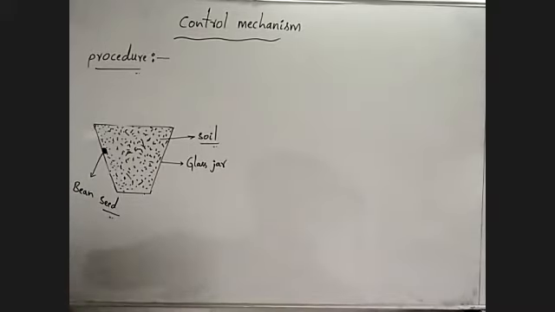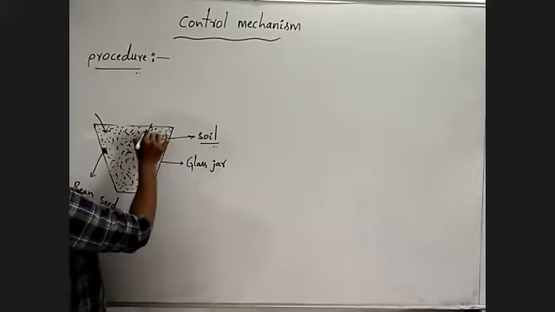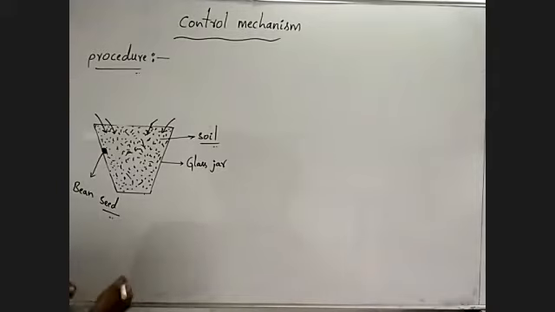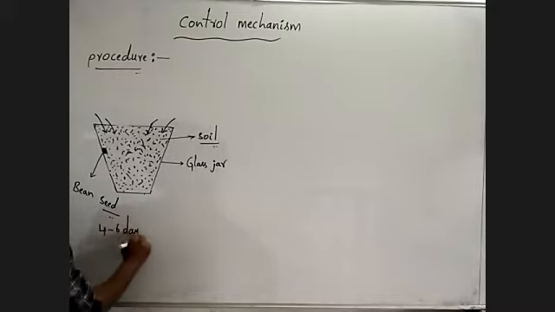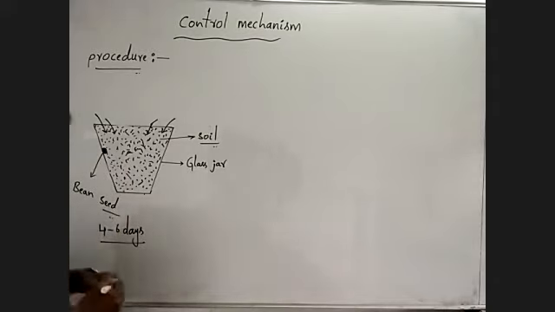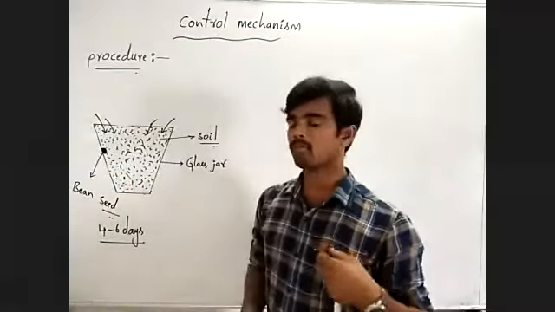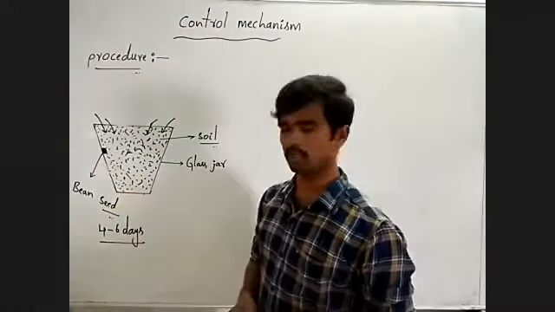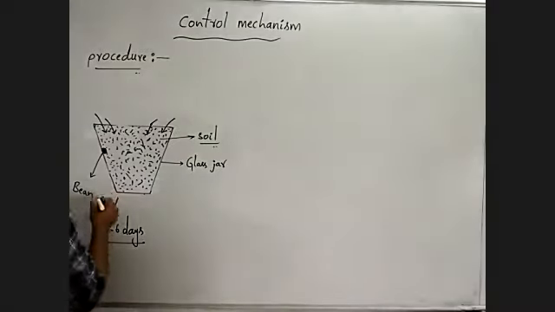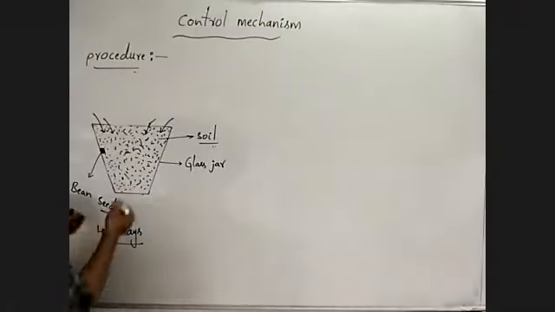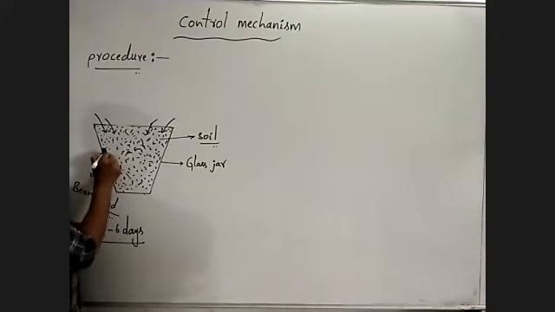Then sprinkle the water every day. After 4 to 5 or 6 days, you can observe germination. The bean seed is germinated, forming the roots into the soil and the shoot system towards the upper side. This is the root system. Here, this is the shoot system.